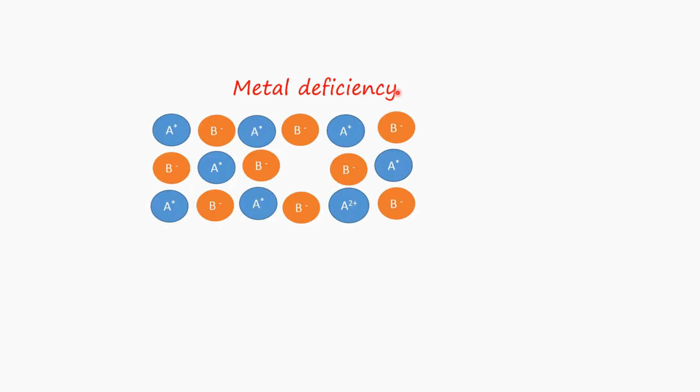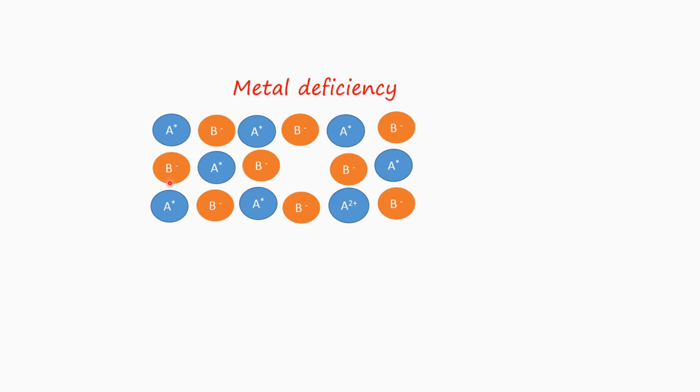Now let us discuss metal deficiency defect. The ions are monovalent. The red ones represent the anions and the blue ones the cations. In the diagram you can see one monovalent cation is missing, but at another site you can find one cation that is bivalent.